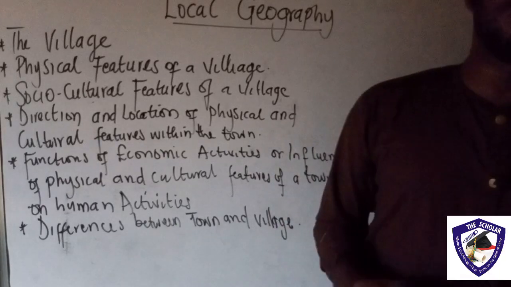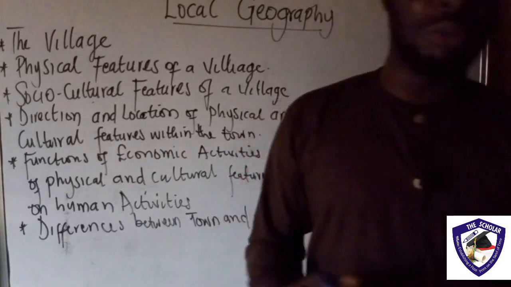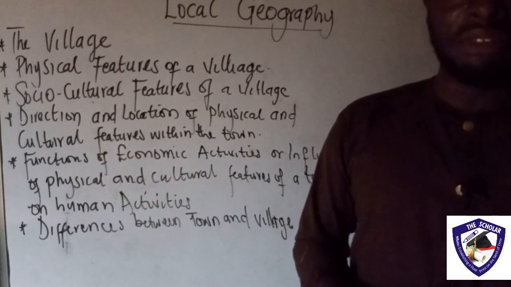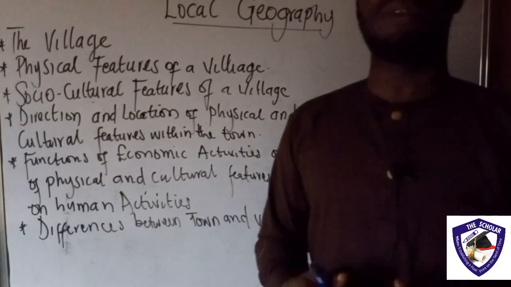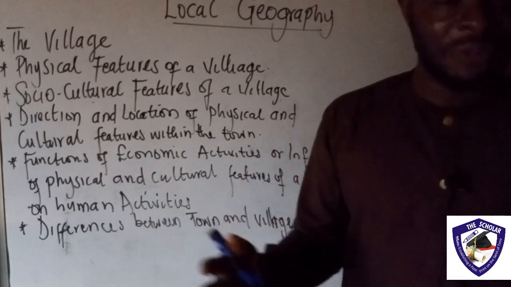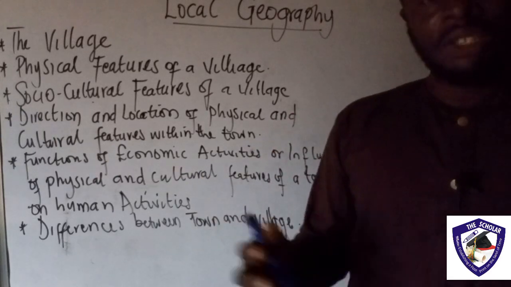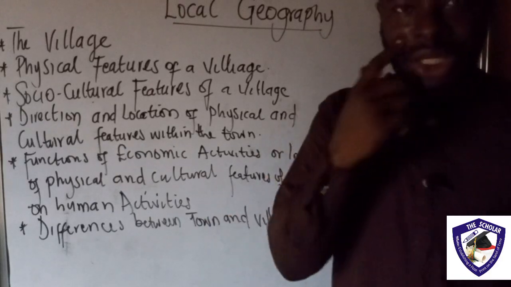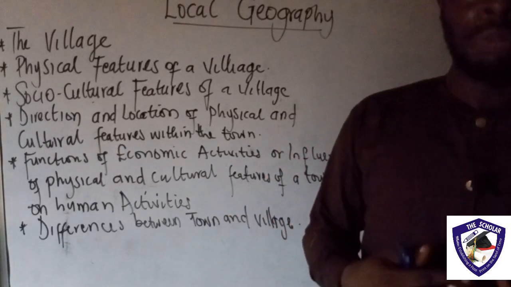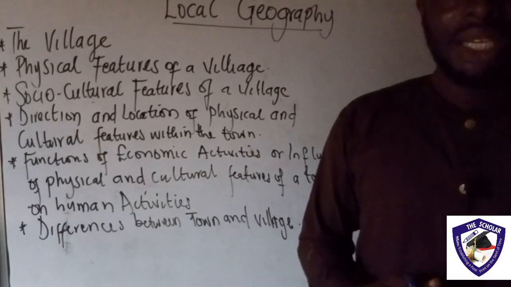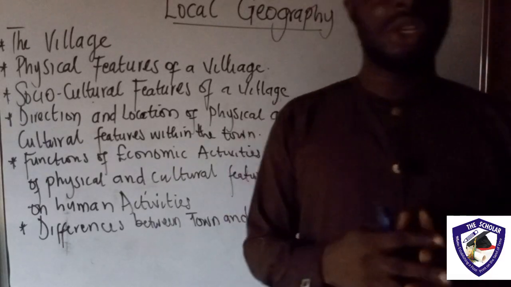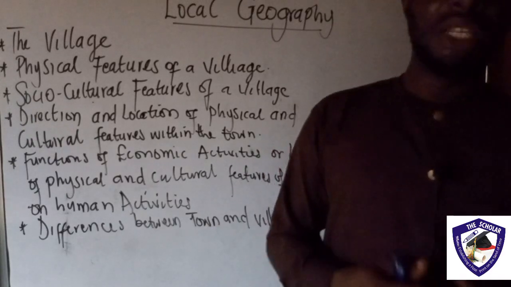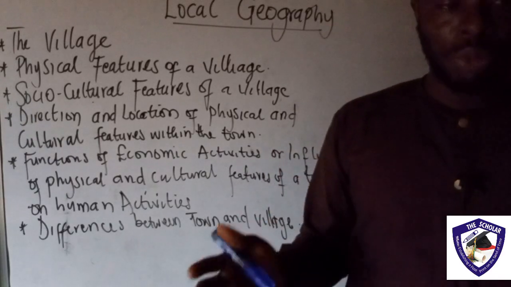And conclusively about this class, we are going to be looking at the difference between towns and villages. From all that I've said, ordinarily, you should be able to identify the differences that are available for towns and villages. But I'm going to state it for the purpose of record. Number one is that the town occupies a large area, while the village occupies a small area.